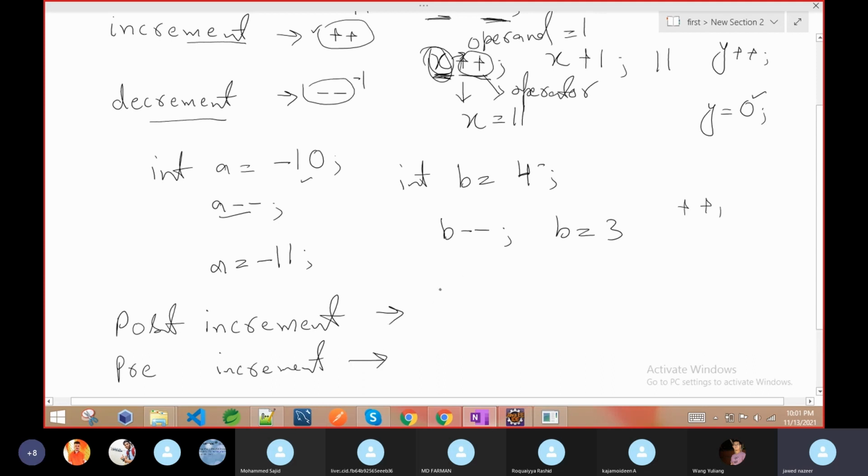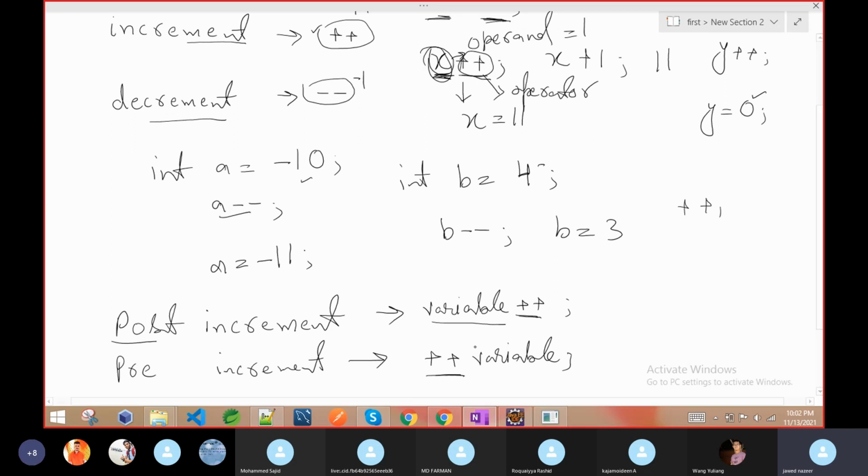Suppose you have any variable, whatever the name, it may be x, y, a, b, c, anything, and you give the plus sign after the variable. Then it is called post increment. Post means after. Similarly, if we write it before the variable name, any variable name x, y, z, then it is called pre increment.